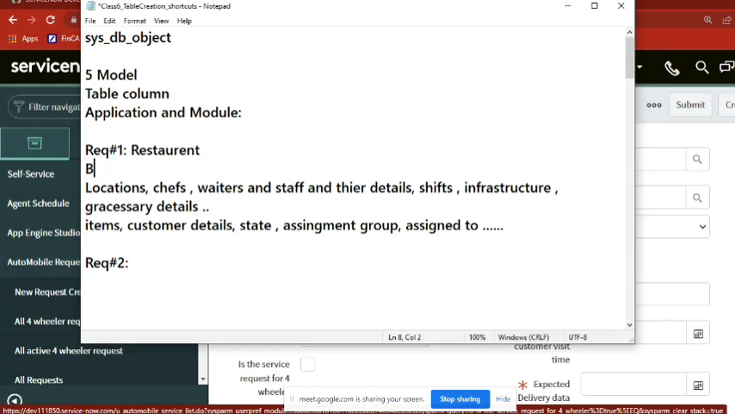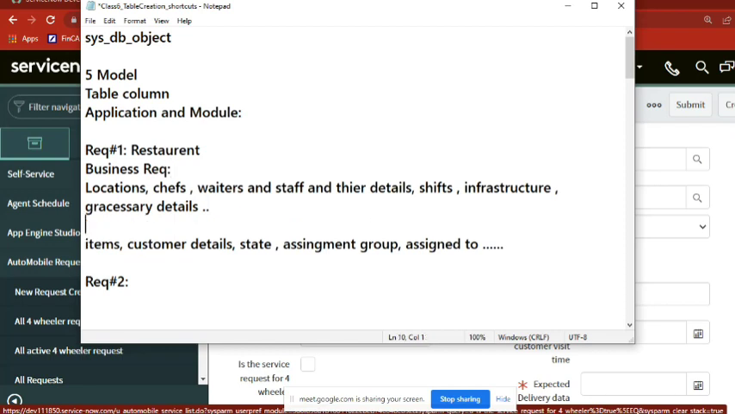Okay, here I was thinking to implement ServiceNow in a chain of restaurants like Domino's. It's all over the world. Here ServiceNow we can implement anywhere, like in any organization, like in Domino's all over the world.